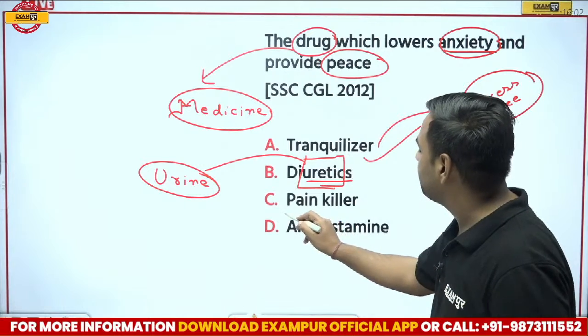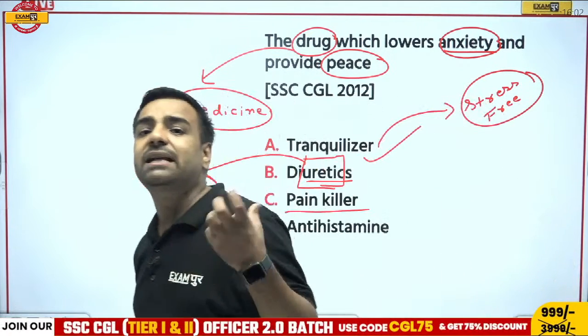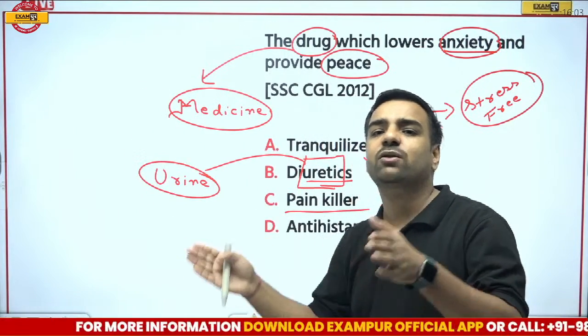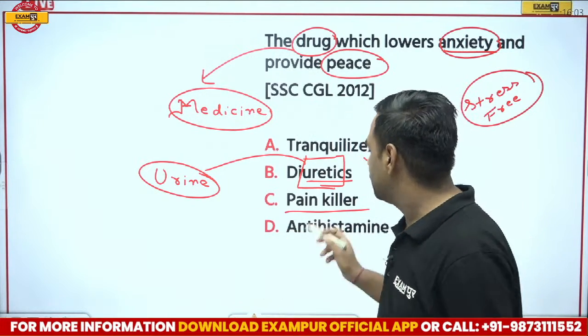Then if I talk about painkillers, what is a painkiller? Whenever you feel like there's pain in your body, what can you do? You can have these painkillers which will actually kill the pain and you will not feel pain at that particular location. So those are painkillers.